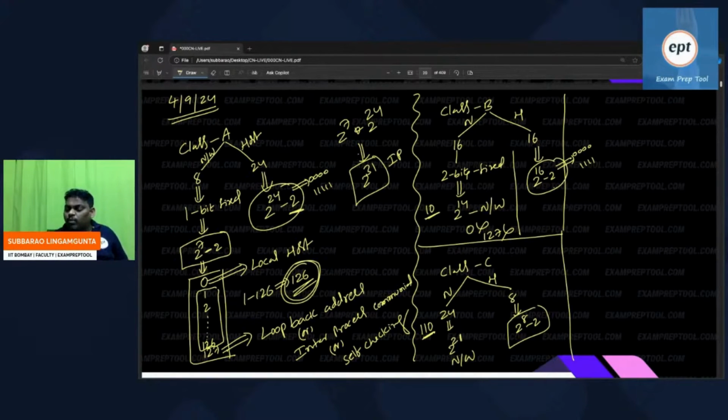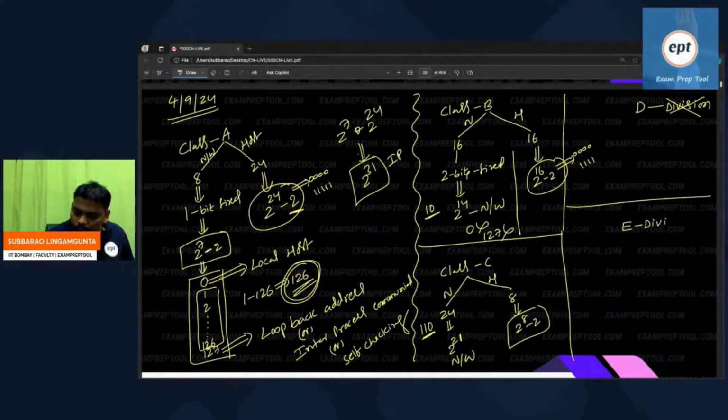Some people are asking, sir, what about D and E? In D, there is no division. No network part, no host part, no division. In E also, there is no division. Can you guess the total IP addresses possible in D? 4 bits are fixed, so 2 power 28.